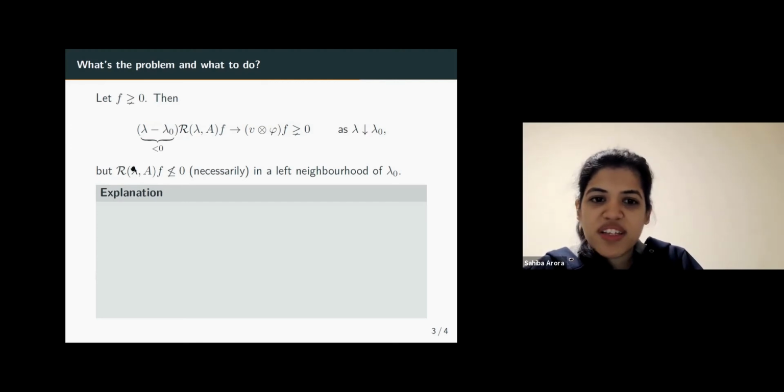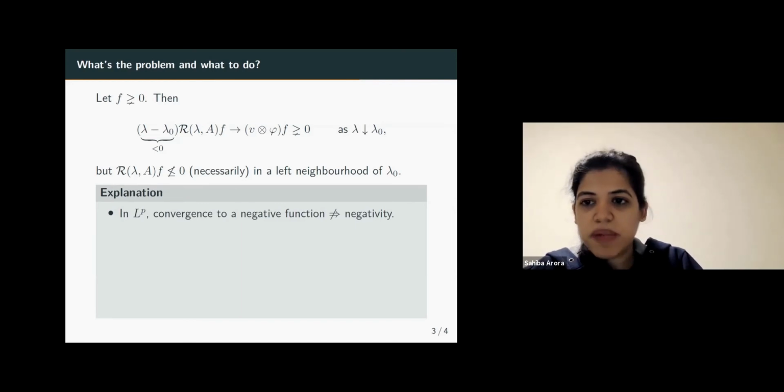And the problem was that the resolvent is not necessarily negative in a left neighborhood of lambda naught, as we saw for the Dirichlet Laplacian. The explanation is that in L^p spaces, convergence to a negative function does not imply negativity, as one would expect, for instance, on the spaces of continuous functions.